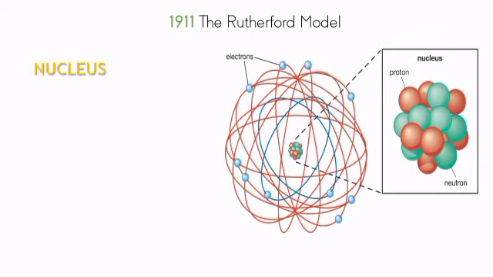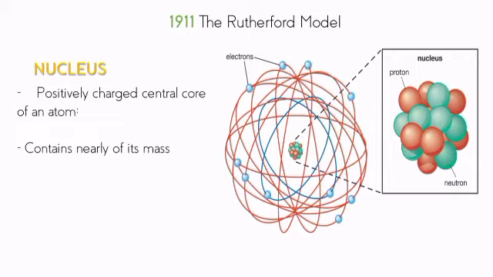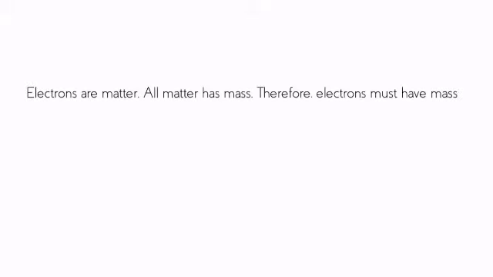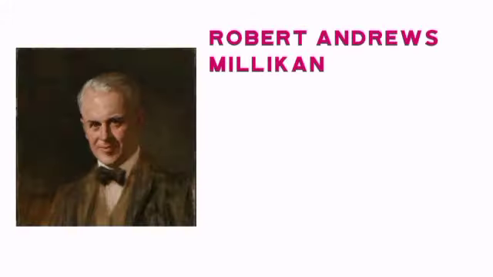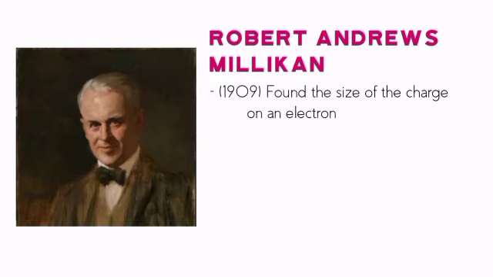The nucleus, a positively charged central core of an atom, contains nearly all of its mass. Electrons are matter. All matter has mass, therefore, electrons must have mass. But how do we measure the mass of something as small as an electron? In 1909, Robert Andrews Millikan, or R.A. Millikan, performed an experiment in which he was able to find the size of the charge on an electron.